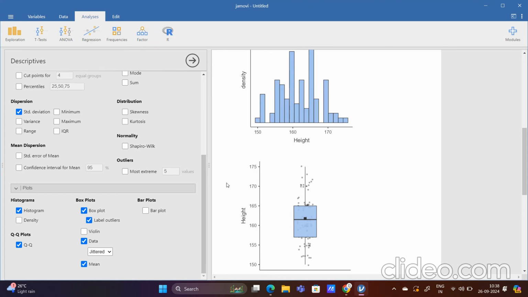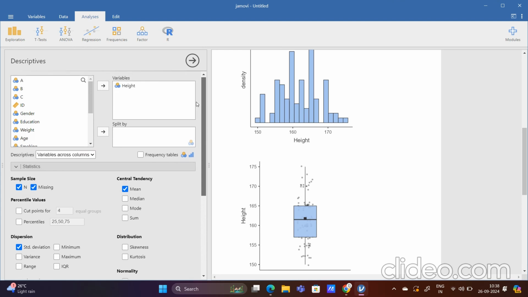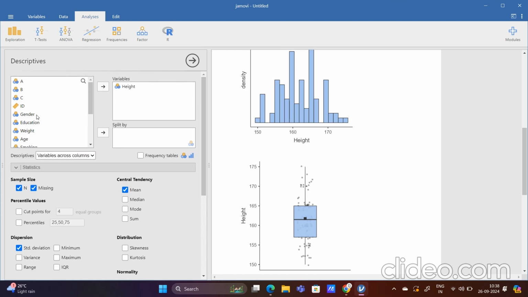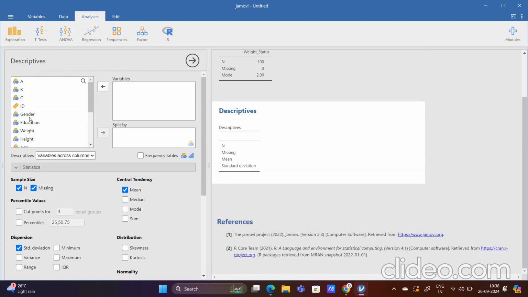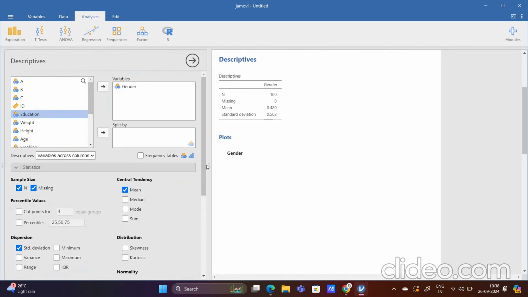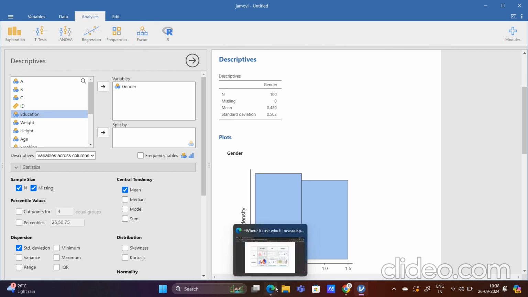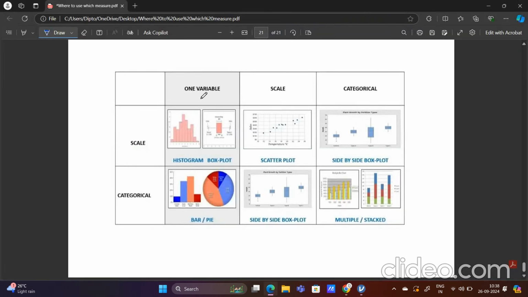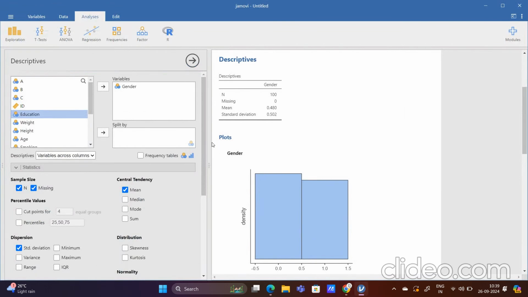Now suppose I have a variable which is categorical. Categorical means, suppose the variable is gender. Let me remove this height and put gender here. What type of plot should we use in case of gender? Let me show you the PPT again. Gender is categorical and it is the only variable, right? So we will use bar plot or the pie chart. Basically we will be using bar plot here. So let me show bar plot.